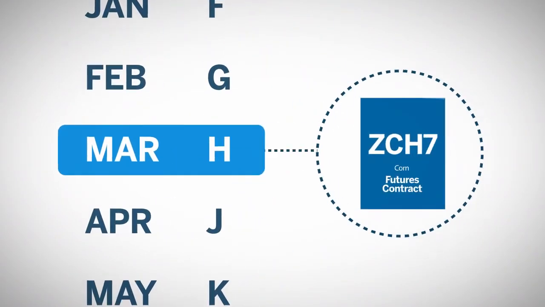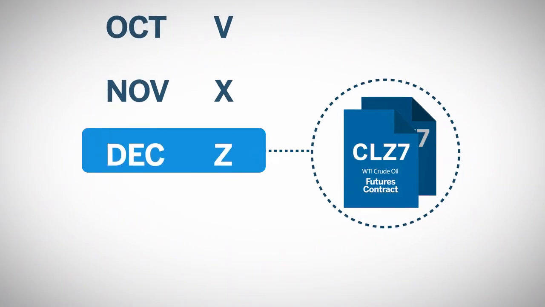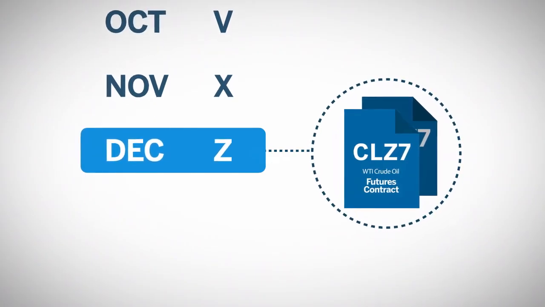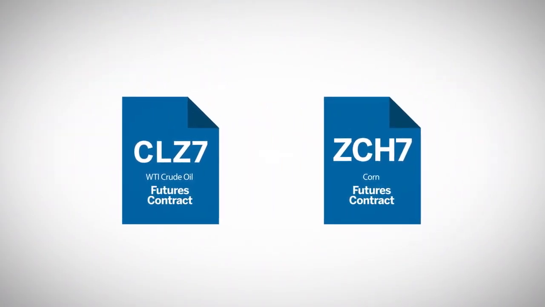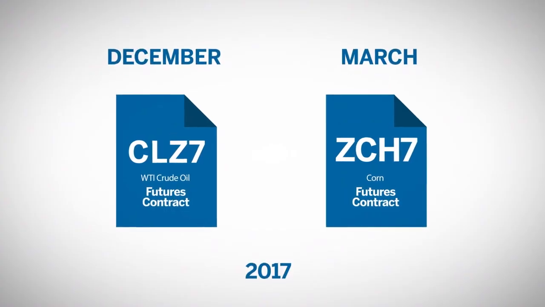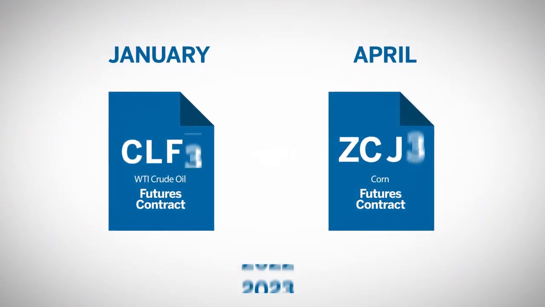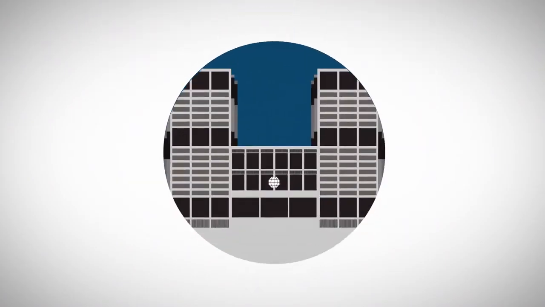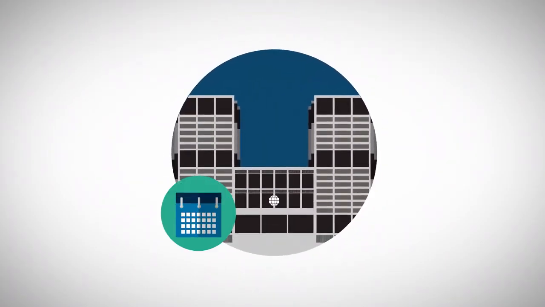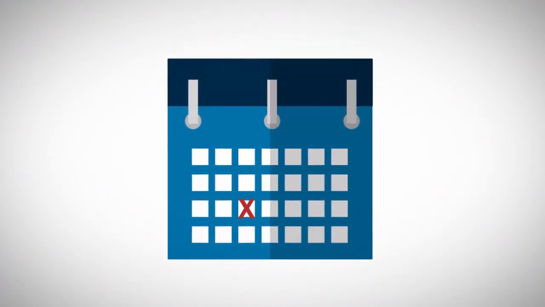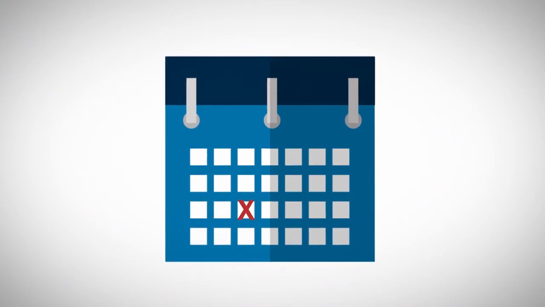Traders refer to the March corn contract or the December WTI contract, since this point in the future is germane to the value and execution of the contract position. Depending on the contract market, delivery can be anywhere from 1 month to several years in the future. The exchange specifies when delivery will occur within the month and when a given contract initiates and terminates trading. Typically, trading for a contract is halted a few days before the specified delivery date.